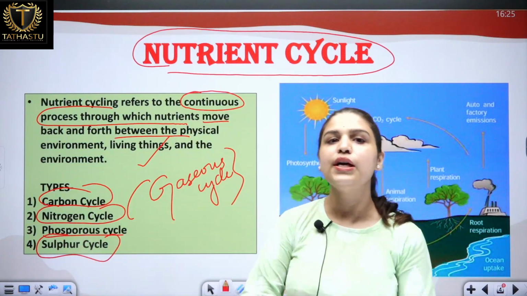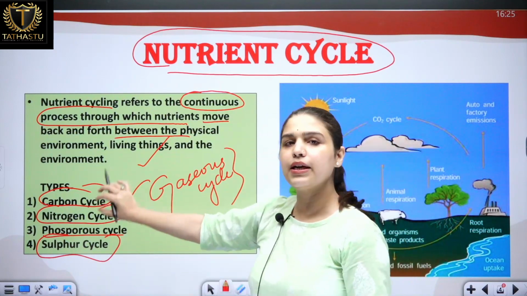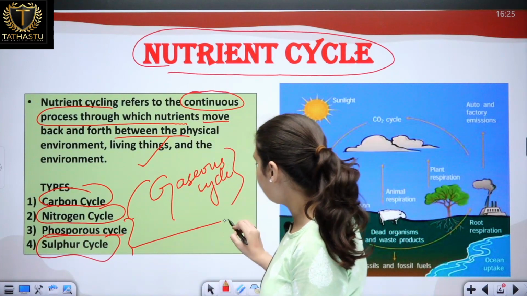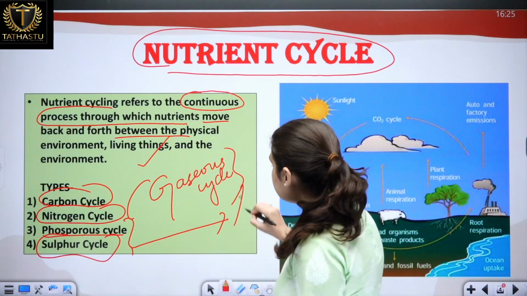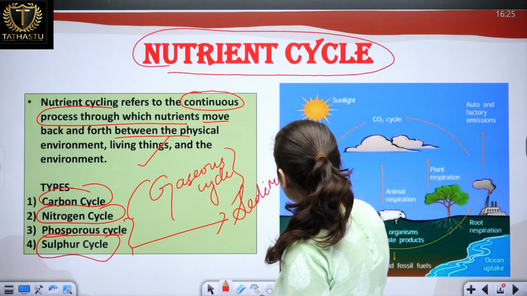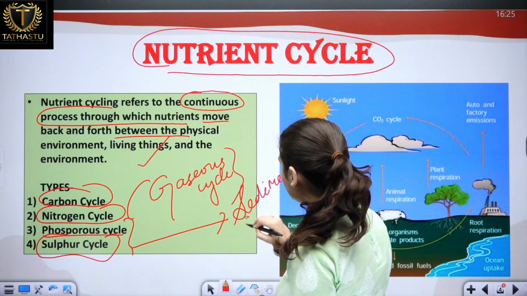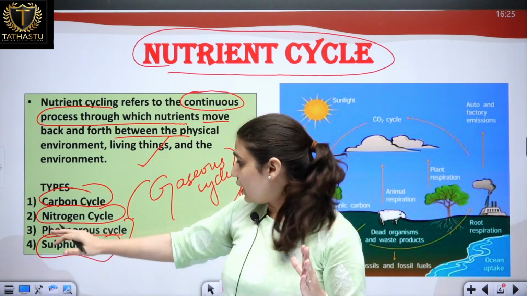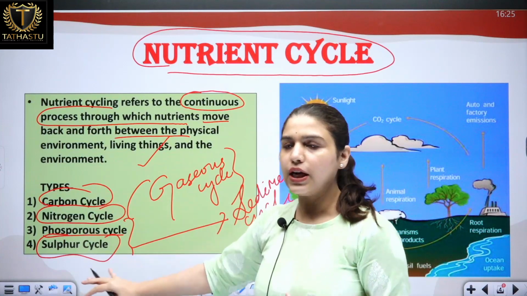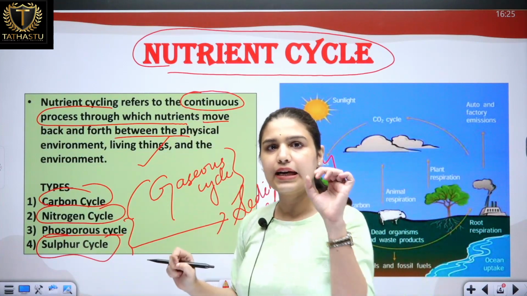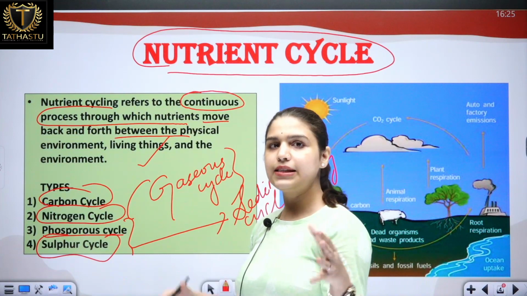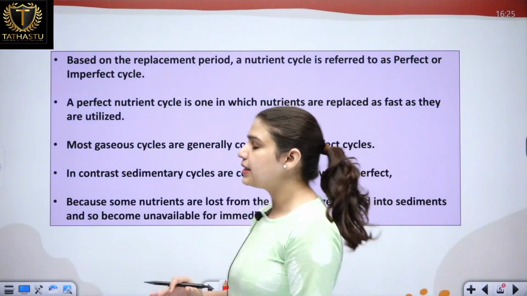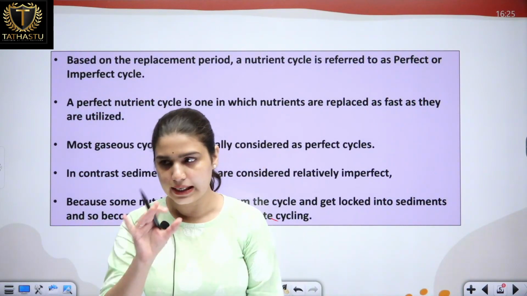Now if we have to further classify them, the carbon and nitrogen cycles are part of the gaseous cycle, and the phosphorus and sulfur cycles are part of the sedimentary cycle. So these are the further classification of these four types: carbon, nitrogen, phosphorus and sulfur. I hope you have understood the definition of nutrient cycles, the four types and their further classification. Today we are discussing the carbon cycle in detail.